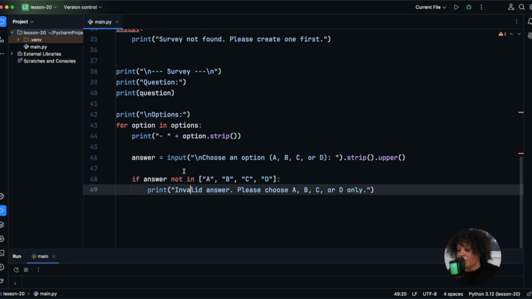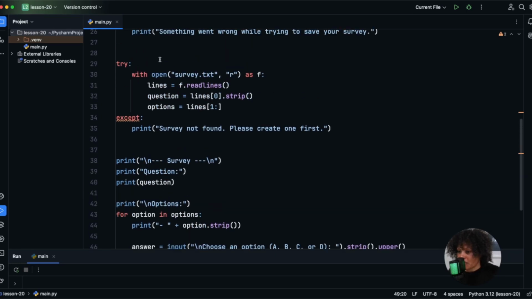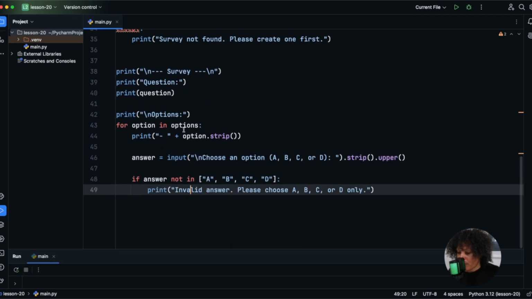And so if it's not in there, if they wrote Z or didn't type anything at all, then we're going to print invalid input. Please choose A, B, C, or D only. So now you're using both try and except to catch program errors or system level errors, and you're using if statements to validate data coming from the user. These two things work together to keep your code stable and usable.